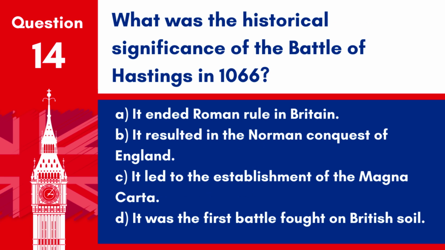Question 14. What was the historical significance of the Battle of Hastings in 1066? A. It ended Roman rule in Britain. B. It resulted in the Norman conquest of England. C. It led to the establishment of the Magna Carta. D. It was the first battle fought on British soil.